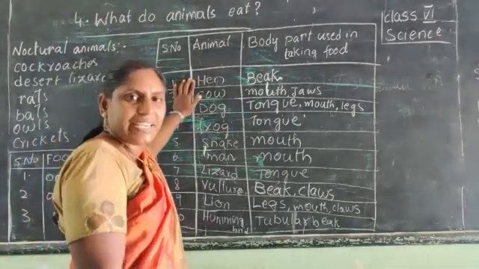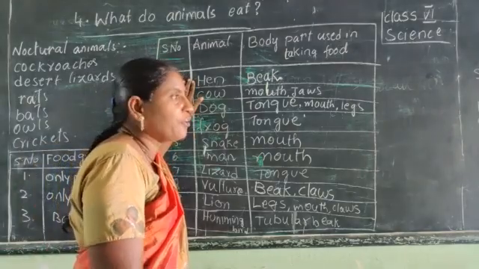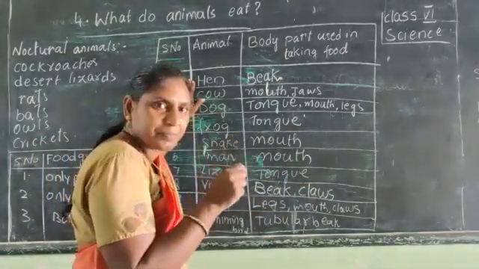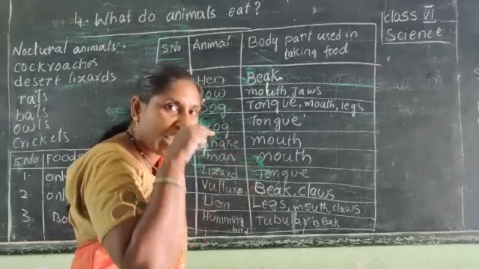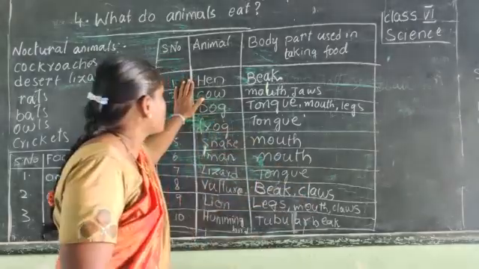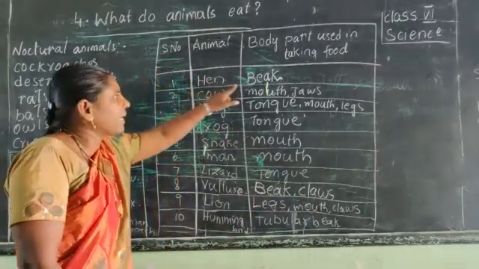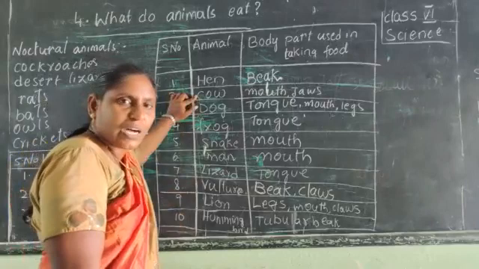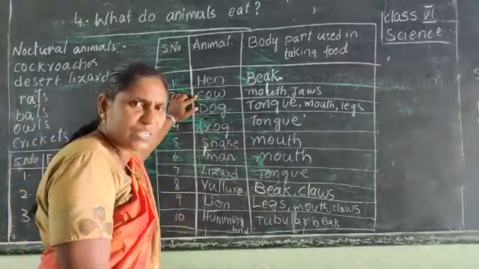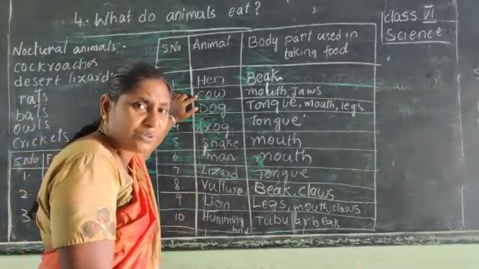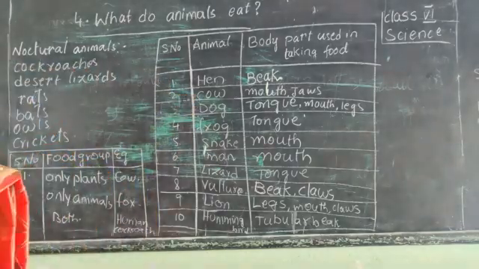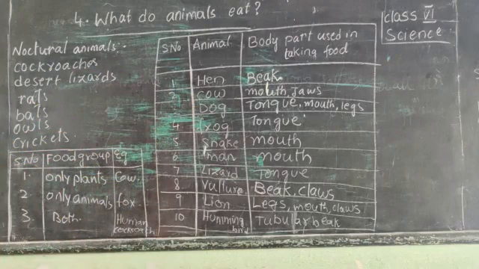So, hen is a bird. When you throw some grains to the hen, it picks up its food with the help of its beak. So, hen uses its beak to take the food. Cow is a domestic animal. We tame them. Cows give us milk. Cow, buffalo, goat, sheep.